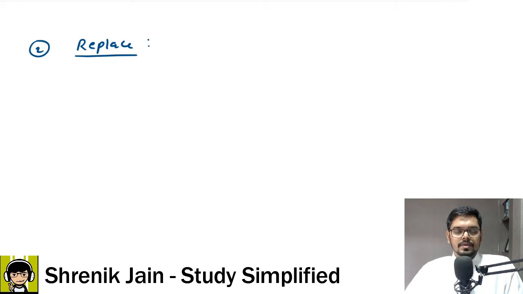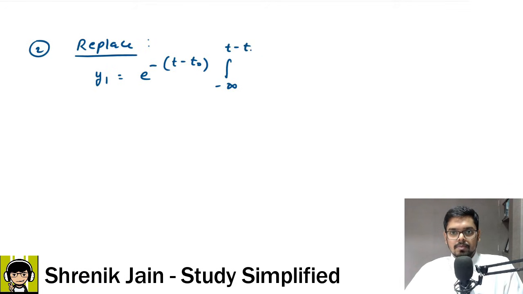First I will do replace, that wherever t is there, replace with t minus t naught. Okay, so if I do the replacement, then my y1 becomes e to the power minus (t minus t naught), and then integral minus infinity to t minus t naught, where t is changed as t minus t naught, because replacement means wherever t is there, replace with t minus t naught, then e to the power tau x of tau d tau. This is how my y1 looks.